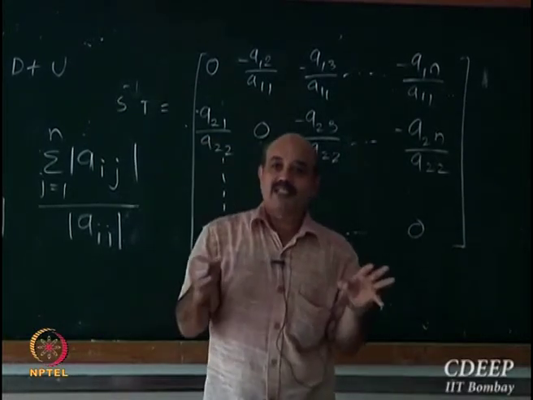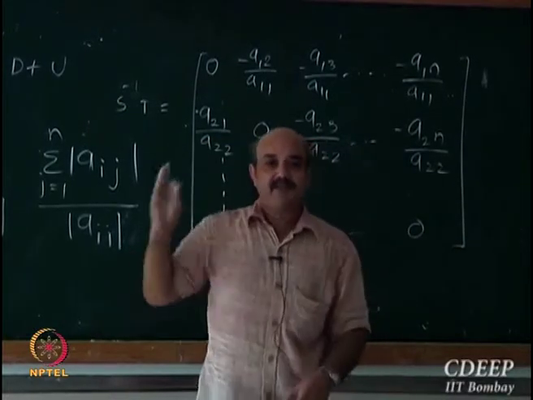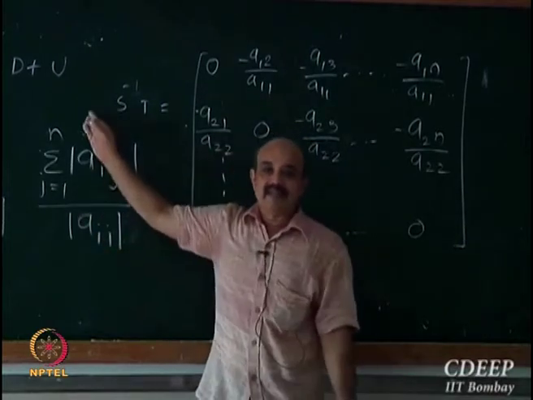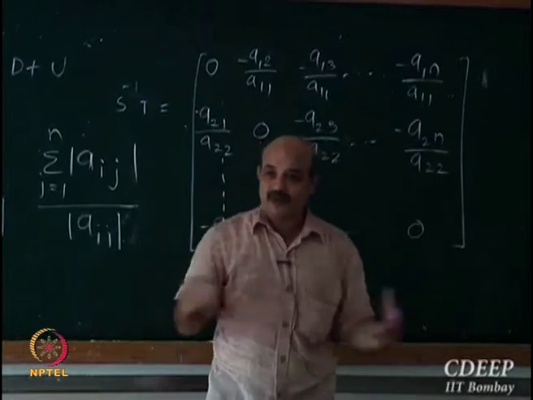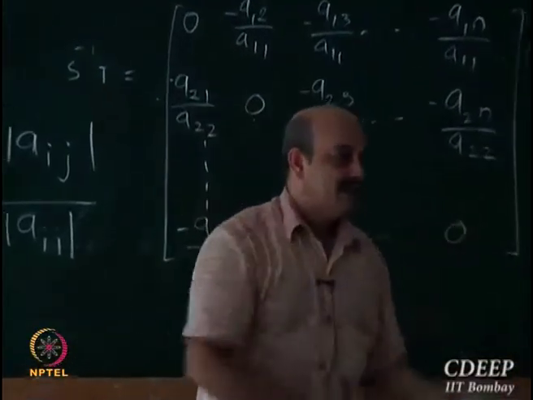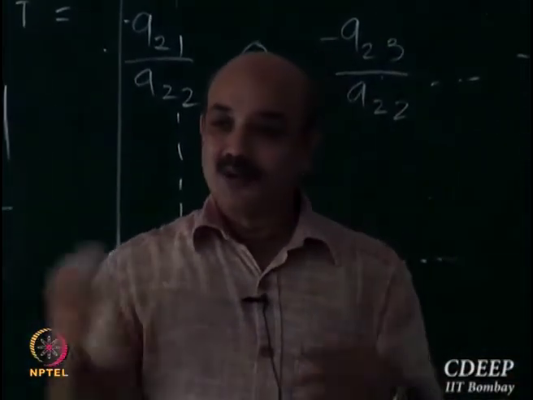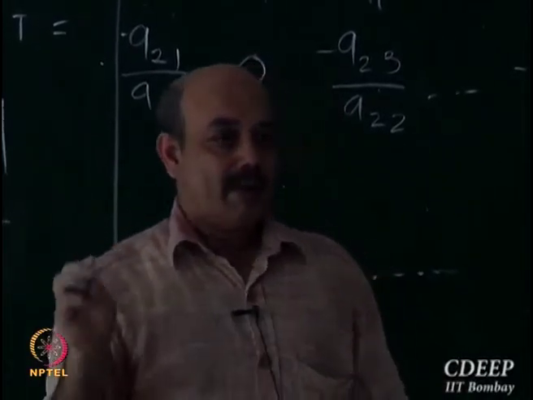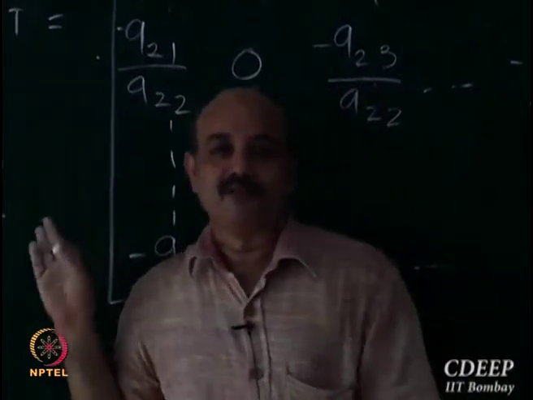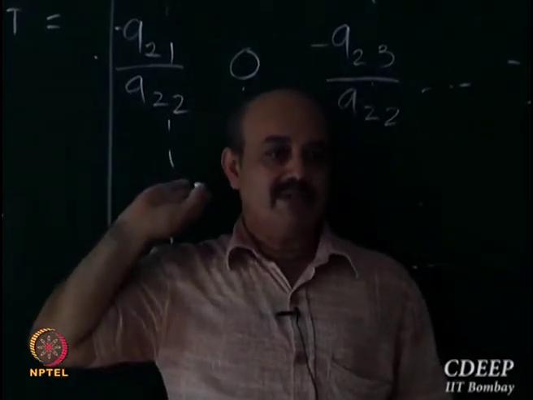So after all this jugglery, learning about matrix norms and the spectral radius, we have come up with a very simple criterion for finding out whether Jacobi iterations will converge or not.